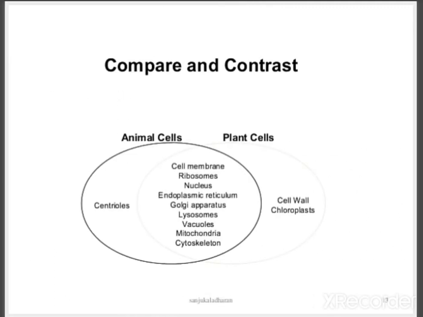So these are the distinguishing features between plant cell and animal cell. Animal cells will possess centrioles, and plant cells will possess cell wall and chloroplasts. All the other organelles, from the cell membrane to the cytoskeleton, are common. Only animal cells will have the centrioles and plant cells will have the cell wall and chloroplasts.